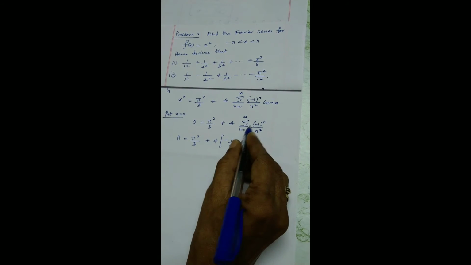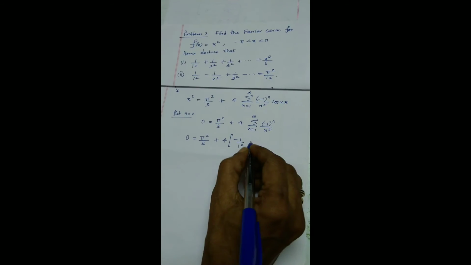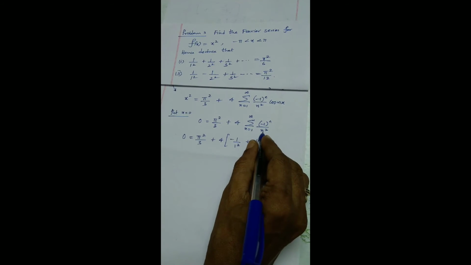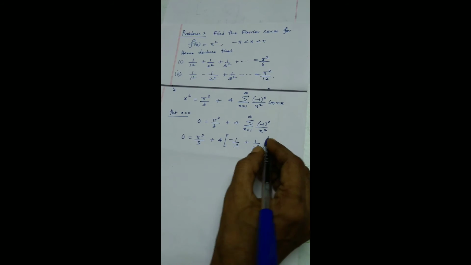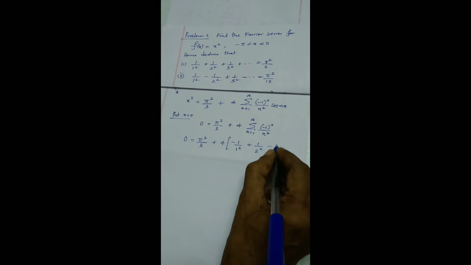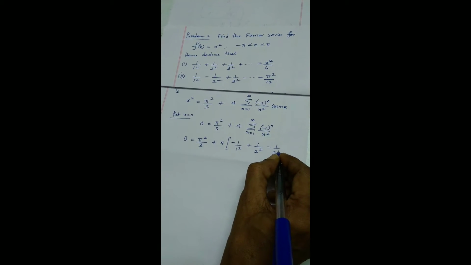Next, give n equal to 2, minus 1 whole square, that is positive 1 by 2 square. Give n equal to 3, minus 1 power cube is negative, so minus 1 by 3 square, and so on.